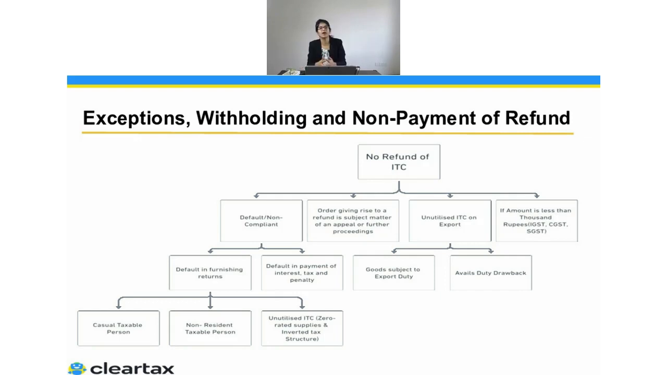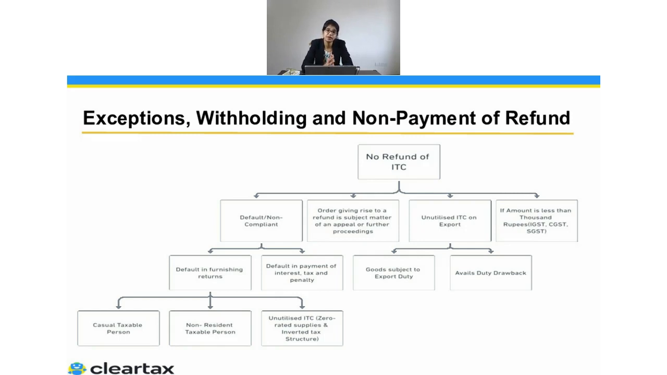But if, let's say, they're not even filing the return, or if there was a certain amount required to be deposited by them, or certain interest or late fees which was to be deposited by them, and they are not doing that, the government will adjust that amount against this refund and will only refund the balance amount.